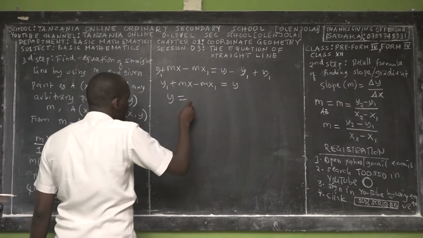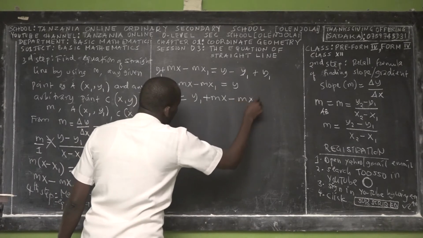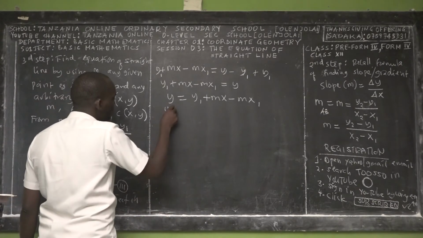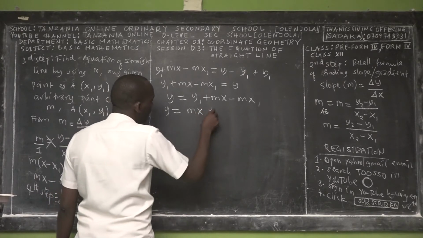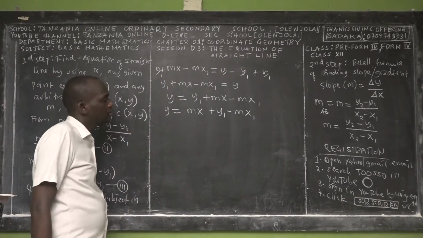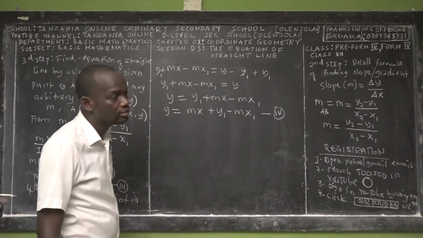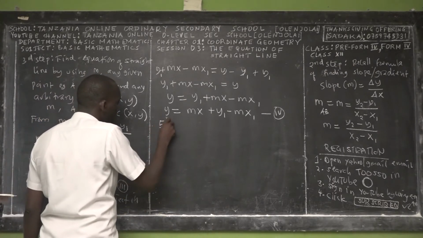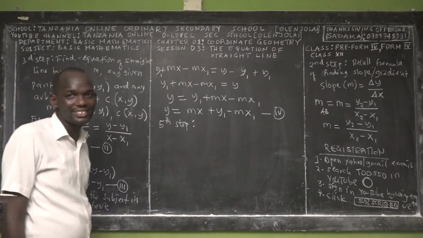You can reverse this equation: y is equal to y1 plus mx minus mx1. Next, we can rearrange the equation. Let's start with mx, then we have y1 minus m times x1. This will be equation 4. The next step now is to find the general equation of the straight line. So we go for the fifth step, because I know many students used to quote this equation, but they don't know where it comes from.